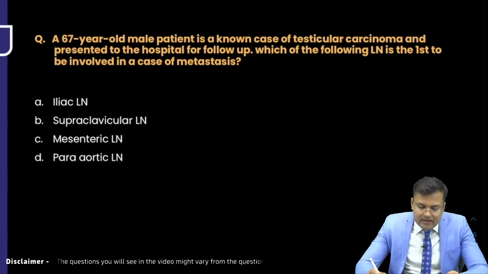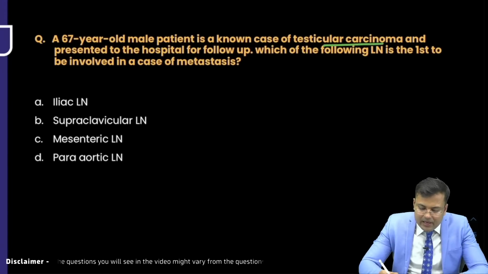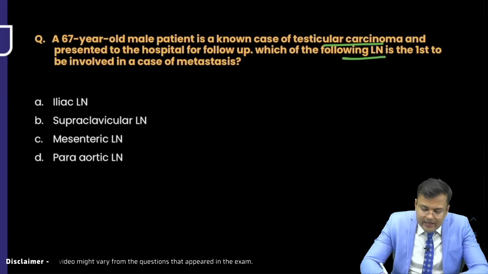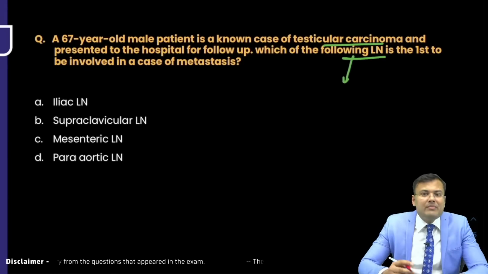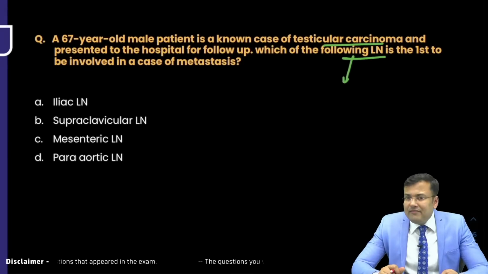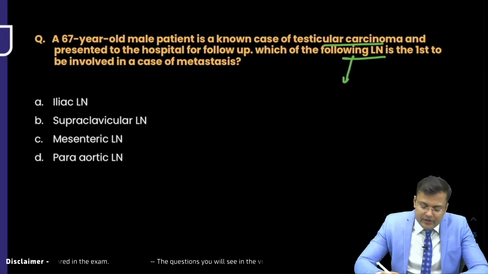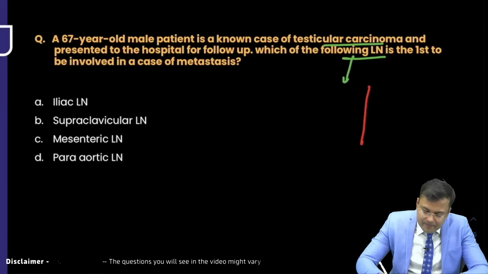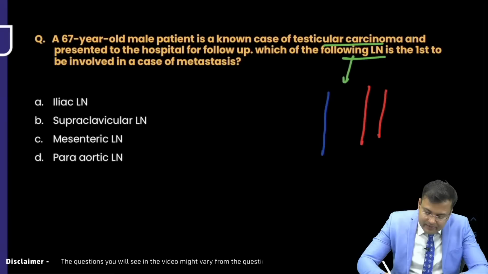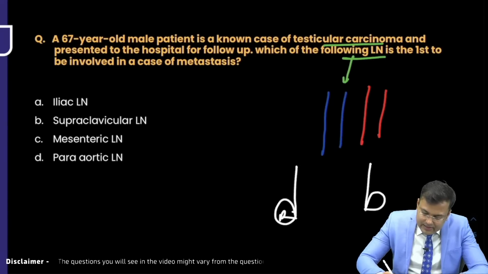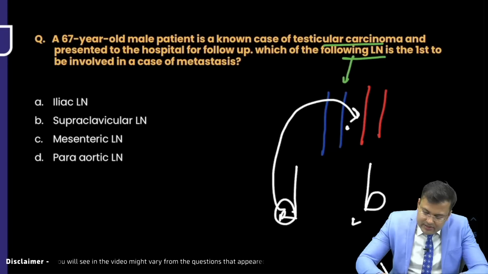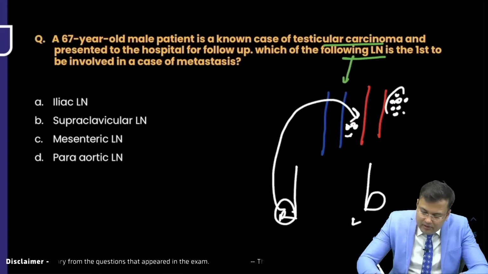Next question. A 67 years old male patient is a known case of testicular carcinoma, presented to the hospital for follow-up. Which of the following lymph nodes is the first to be involved? Now you tell me, the most commonly involved lymph node. Here you can see the aorta and the inferior vena cava. This is the right testis and left testis. So this is the landing site, and ultimately these are the lymph nodes which are involved.